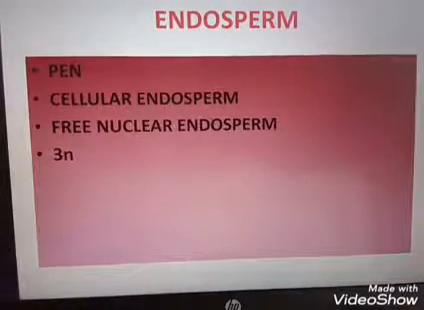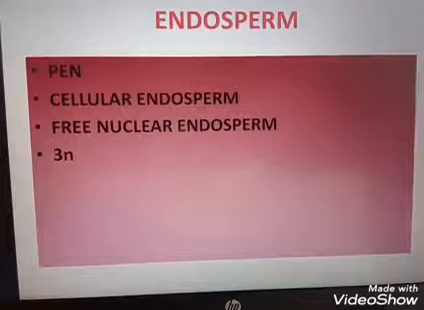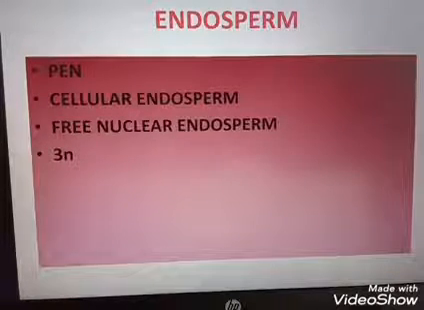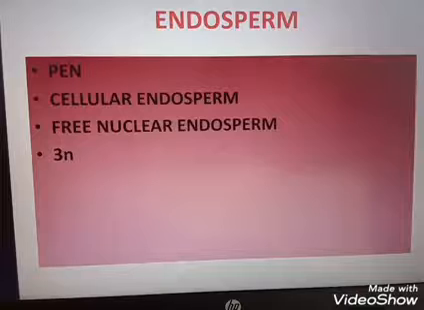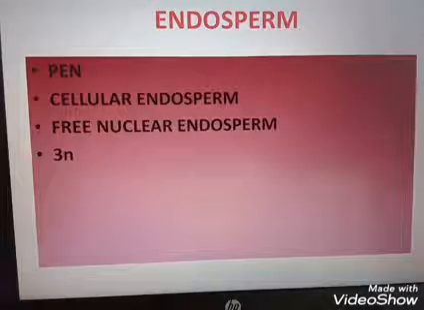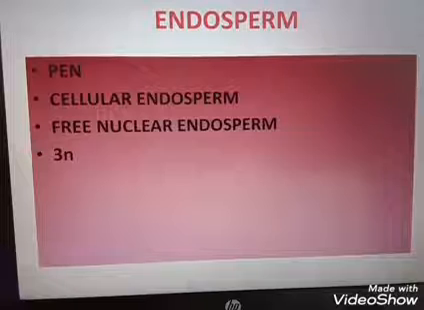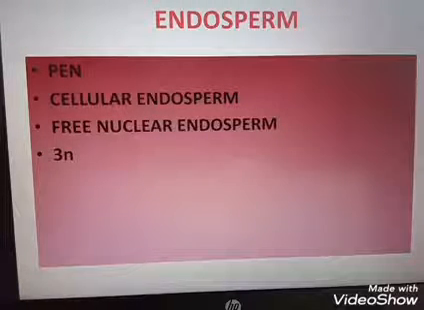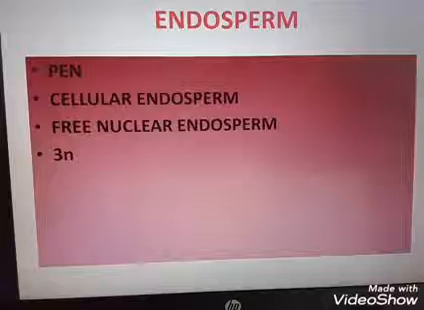Now the first step. I told you that mainly four steps occur in the post-fertilization period: development of endosperm, development of embryo, development of seed and development of fruit. First of all, we are discussing the development of endosperm. So here we are discussing the development of endosperm. The three main important points in this endosperm portion, that is